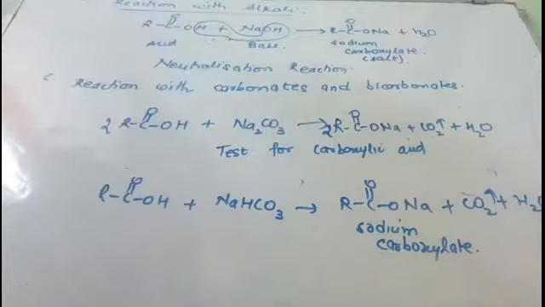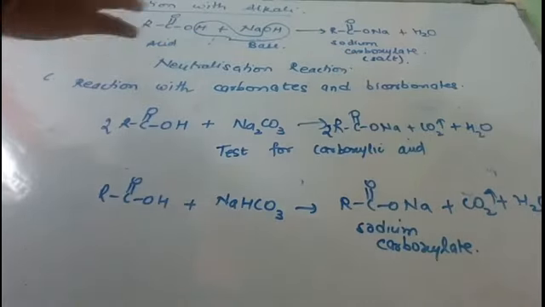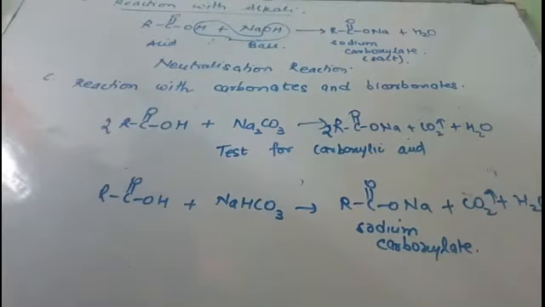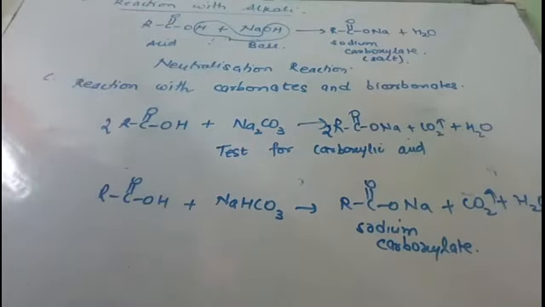If you pass this carbon dioxide in lime water, the lime water will turn milky, showing that the given compound is carboxylic acid. So in this way we have 3 reactions to show the acidic nature: reaction with active metal, reaction with alkali, and reaction with carbonate and bicarbonate. Let us further study the acid strength of carboxylic acids.